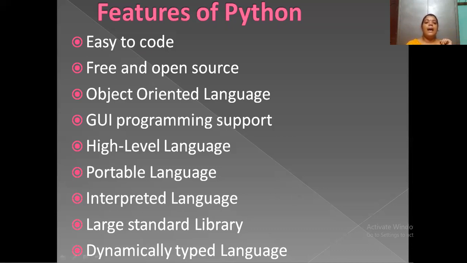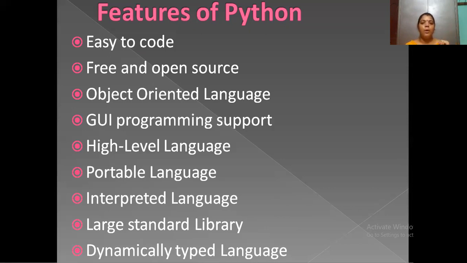Next, dynamically typed language. We do not need to declare variables earlier in the program. In other programming languages, we first need to declare the variable, and after that we write the functions and statements.